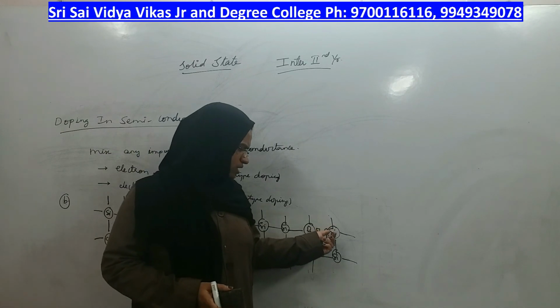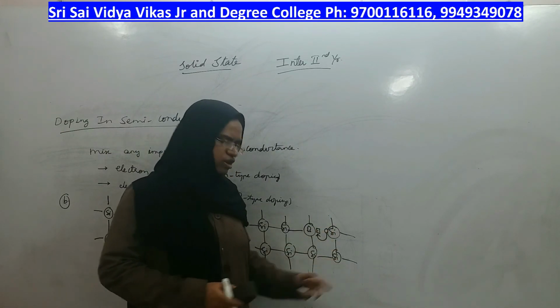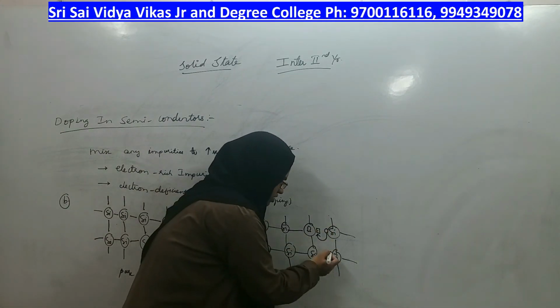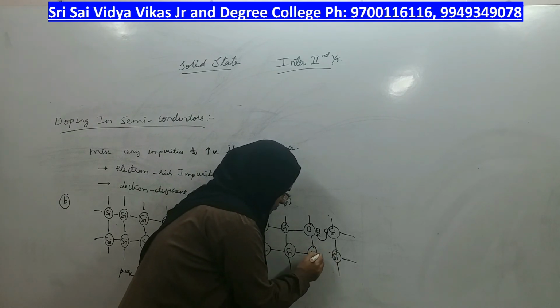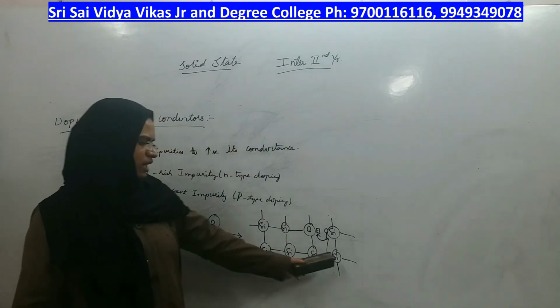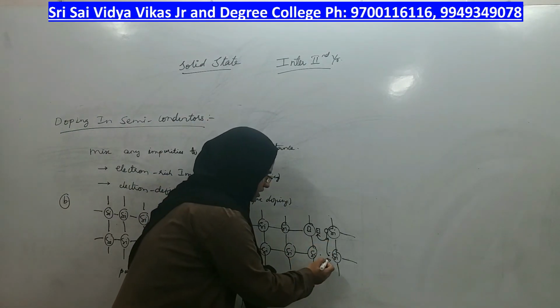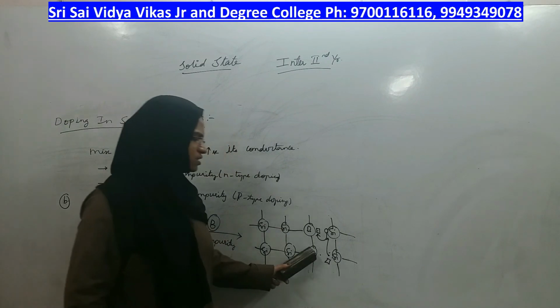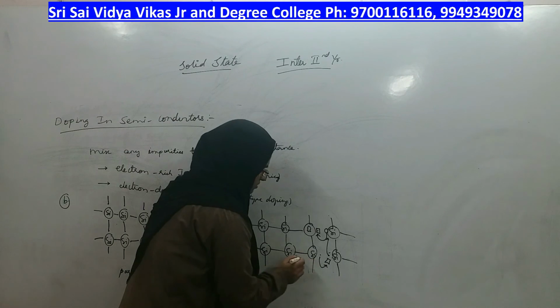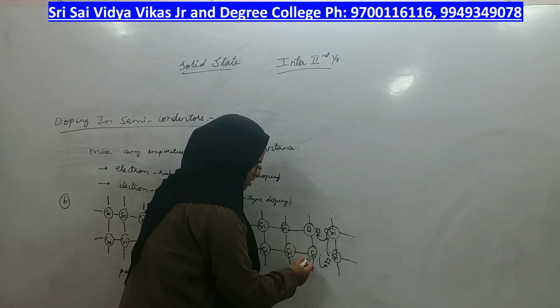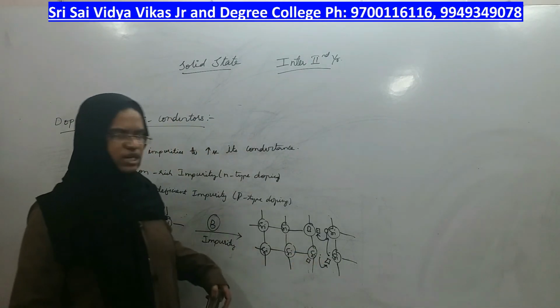So looking at this vacancy, this silicon won't sit quiet. So it will give its electron from the bond pair. This electron jumps towards the vacancy and a vacancy will be created here. Looking at this vacancy, this silicon won't sit quiet. So it will give its electron. After giving its electron, a vacancy is created on this silicon like that.